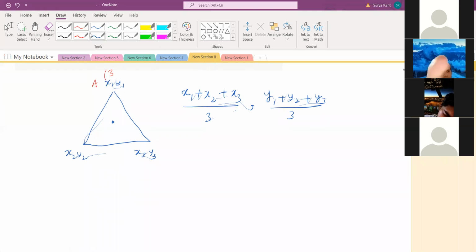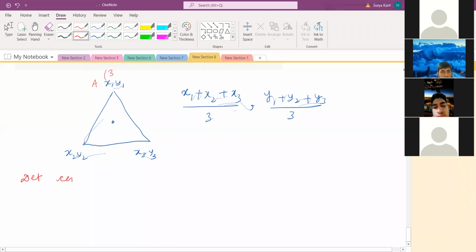Determine the centroid. The question is: determine the centroid of the triangle whose vertices are (5, 3), (6, 1) and (7, 8). I'm writing only these here. So this is very easy.